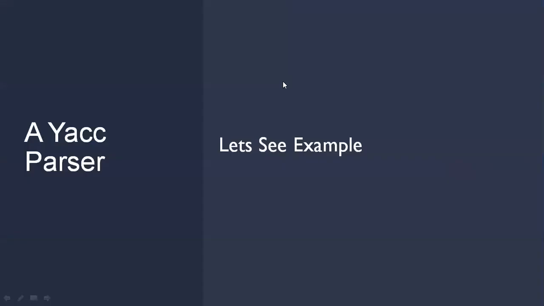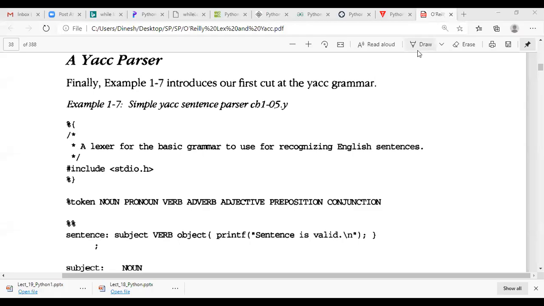To start with the YACC parser, first of all, we need to see an example. So this is the example of a simple YACC sentence parser. See what is done. The first part, as we all know, is the declaration part: a basic grammar to use for recognizing English sentences. And #include <stdio.h> is the header file included over here.